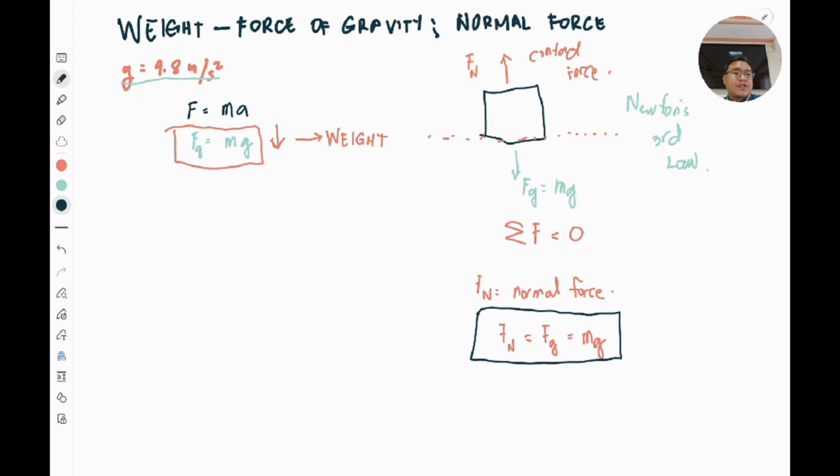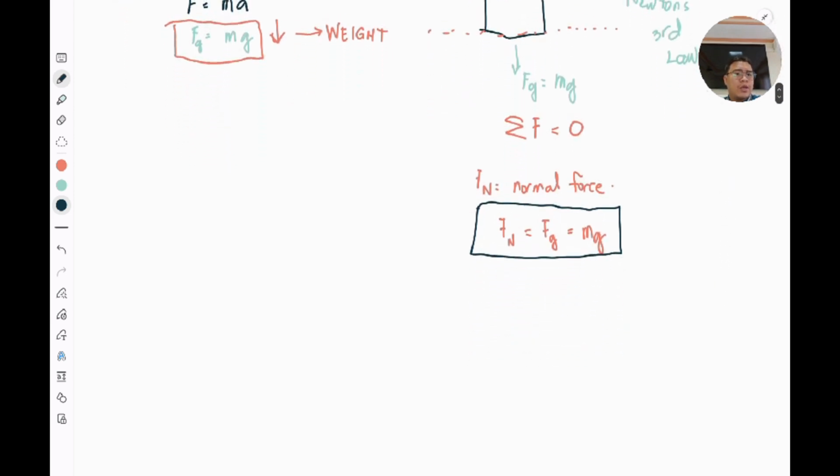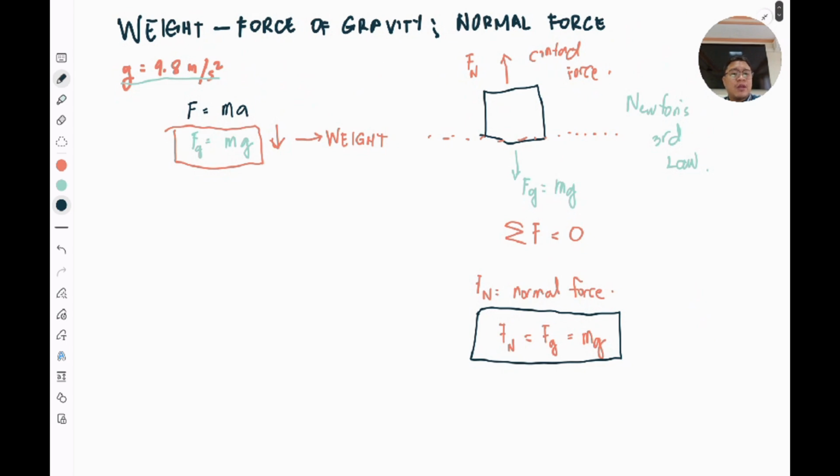Now, you might ask yourself, is the normal force always going vertical, or does it always lie on one dimension only? Your normal force is actually dependent on the position of your object, and it doesn't have to be always in a vertical dimension. For instance, let's just consider this example here.